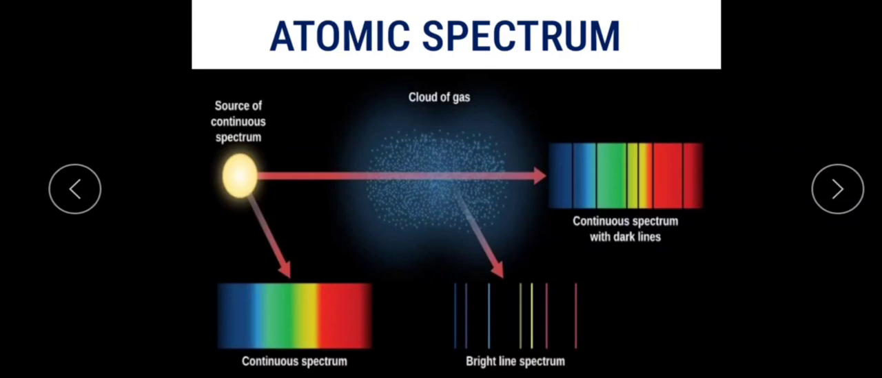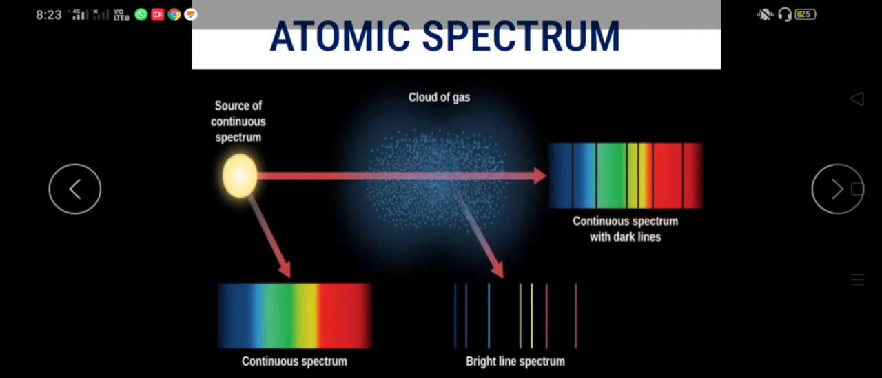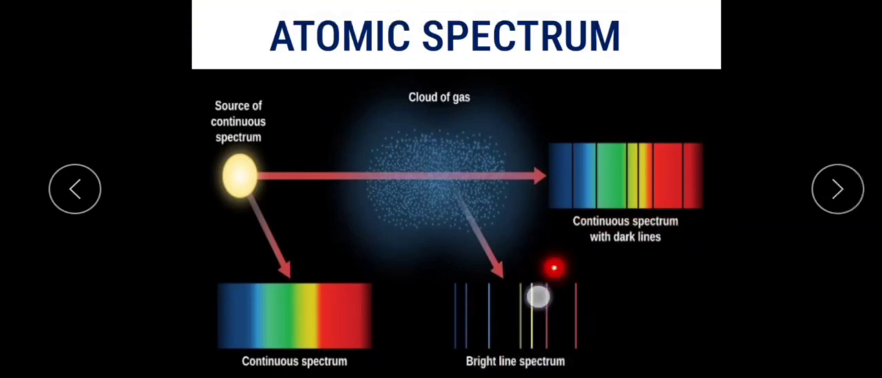See, as shown in the given figure, this is a source of continuous spectrum. When this passes through a cloud of gas or a cloud of vapor, it forms a spectrum which can be taken as two types. One is a dark line spectrum in a bright background. Another one is a bright line spectrum in a dark background. A spectrum of this type is called a line spectrum or line emission spectrum.